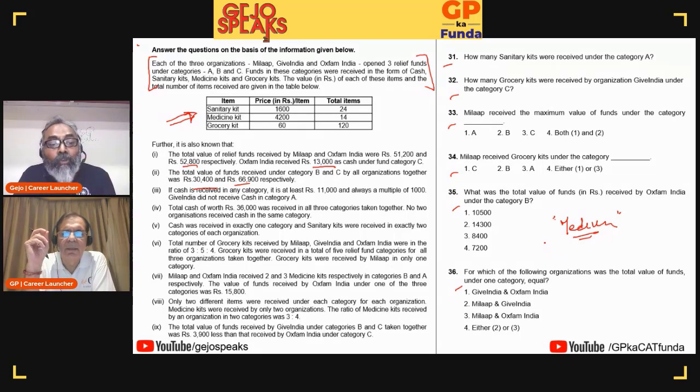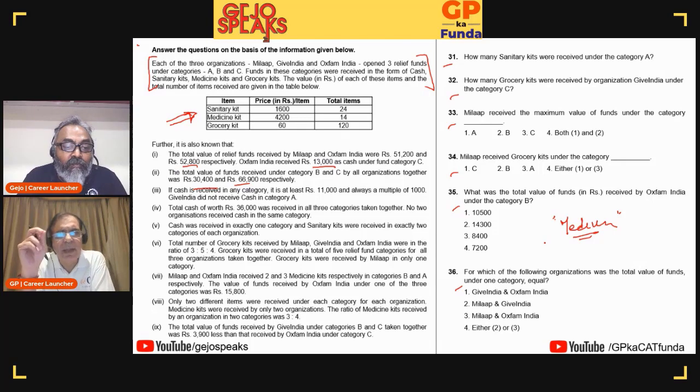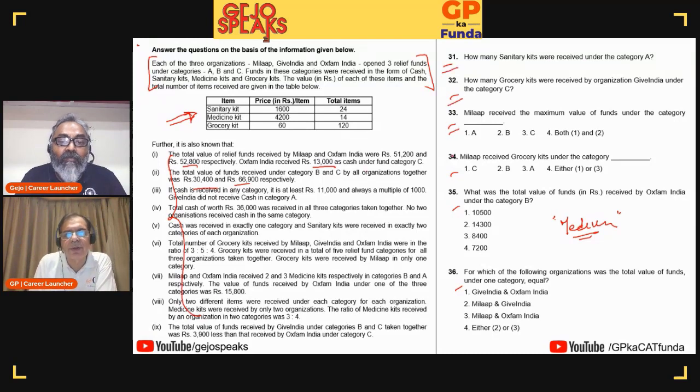But as the look of it, I think it is going to take time. The biggest advantage that the 3 minute person has is because he or she has read the entire information. If he or she goes through the questions, you will always be able to do 1 or 2 or maybe 3 out of 6 questions. That's the advantage with a 3 minute person. A 1 minute, 1.5 minute person, which I am, will not have that advantage because I will not have sufficient data or knowledge or information to attempt any questions after I've gone through the process.